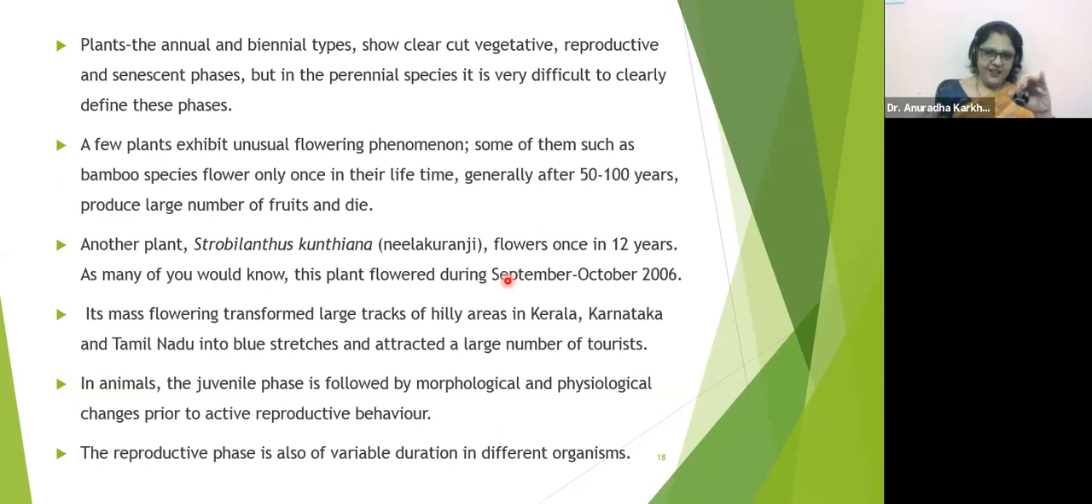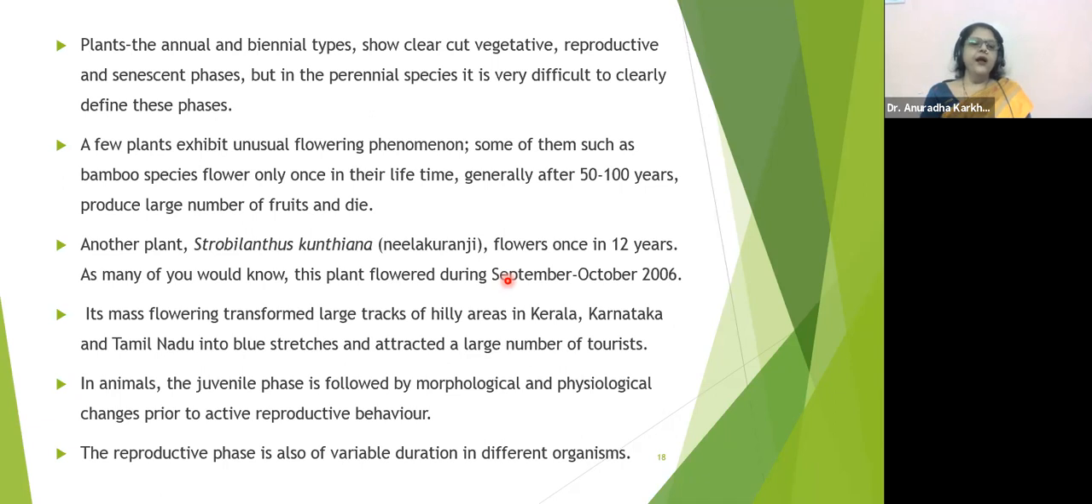I know. In the books, it's all said and done. Practically, no one has got that much of time. But they show it even on television. Yeah, exactly. Okay. Well, so remember this point. This is a very common question that they ask you. 12 years for Neela Kuranji and 50 to 100 years for bamboo.